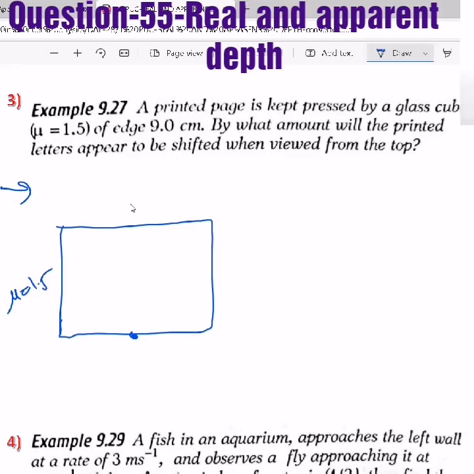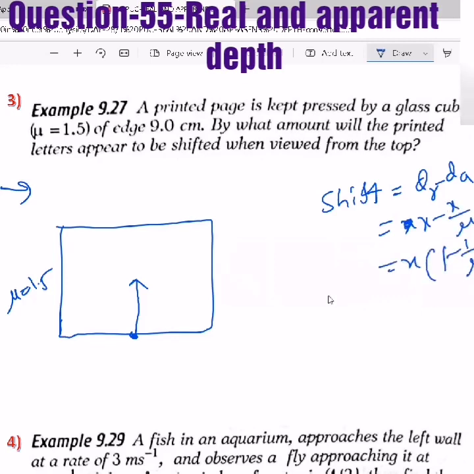When you are viewing from the top, that means you are in the rarer medium, so the letters will appear shifted. What is the shift formula? Shift equals real depth minus apparent depth, that means x minus x by mu, so x into 1 minus 1 by mu. Here x is the thickness, so that is t into 1 minus 1 by mu.